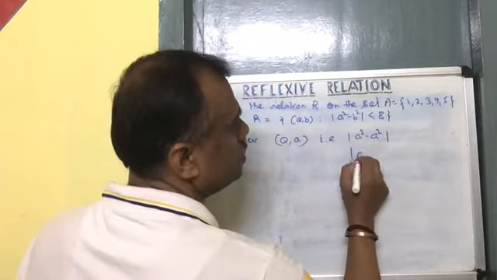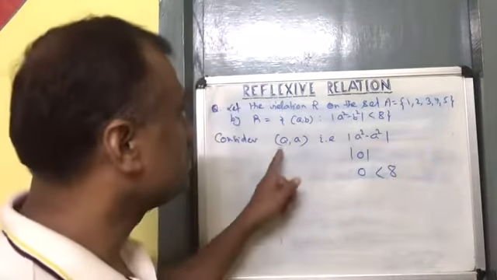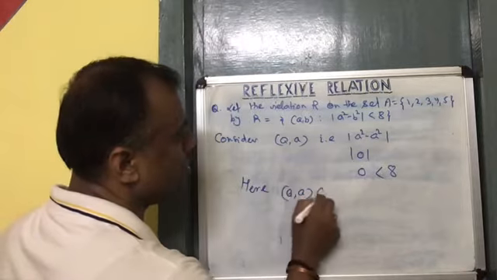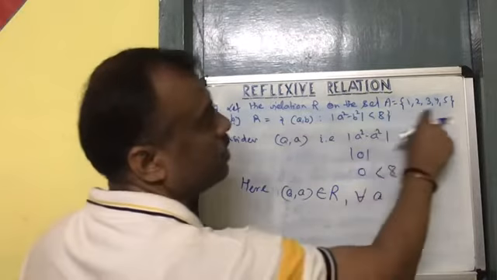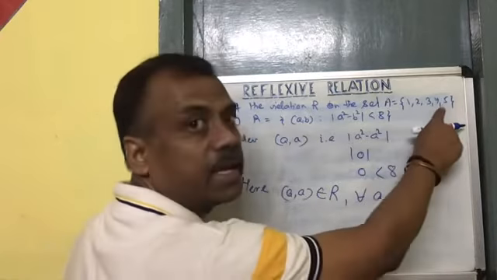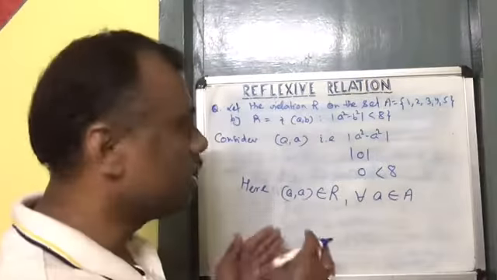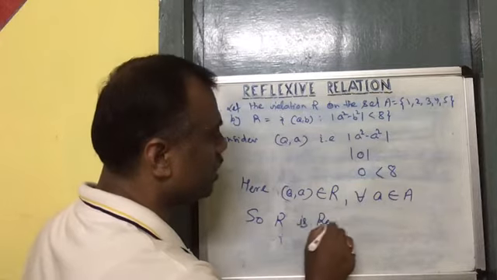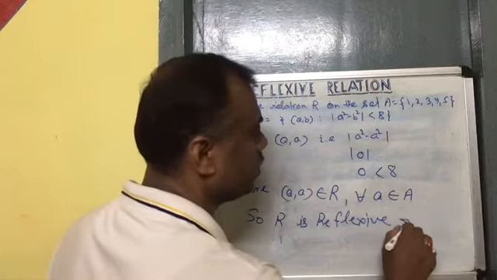So this is 0, which is always less than 8. So (a, a) belongs to this relation for every a belongs to set A. You can take any element from here, either 1, 2, 3, 4, 5. I have proved it in general. So R is a reflexive relation.